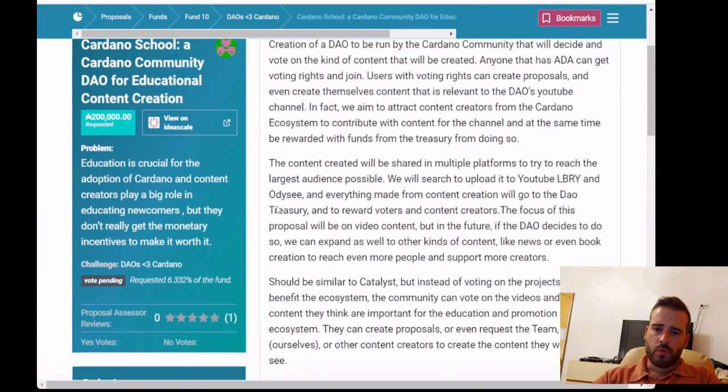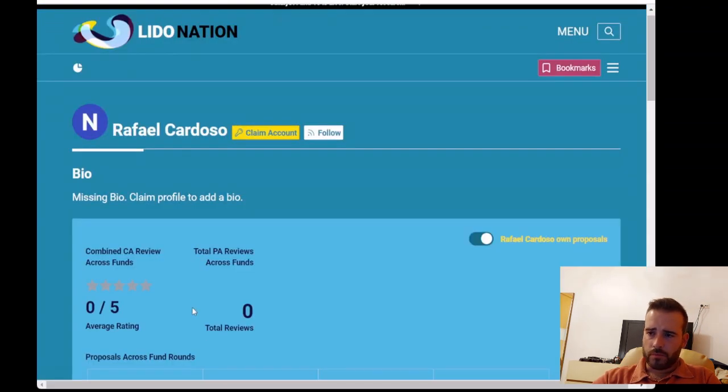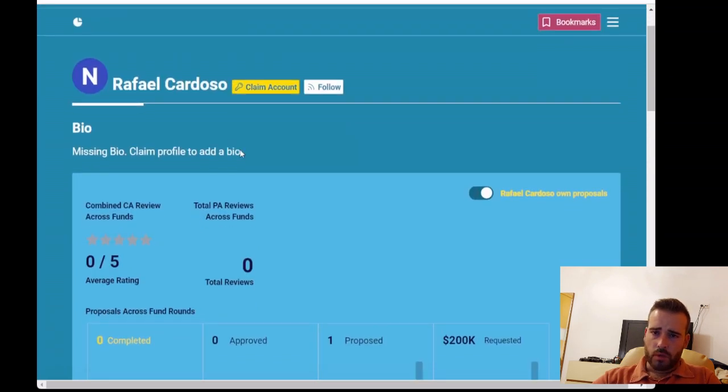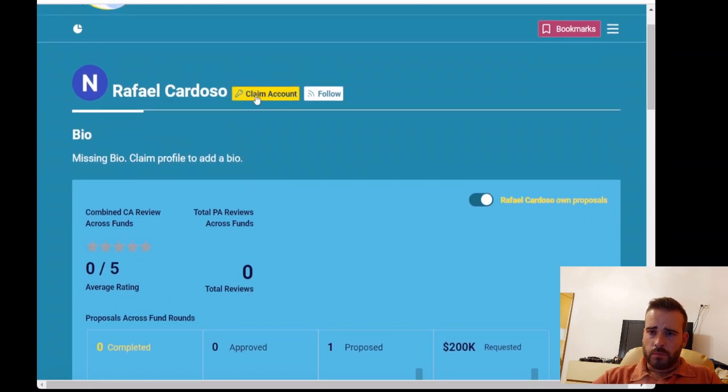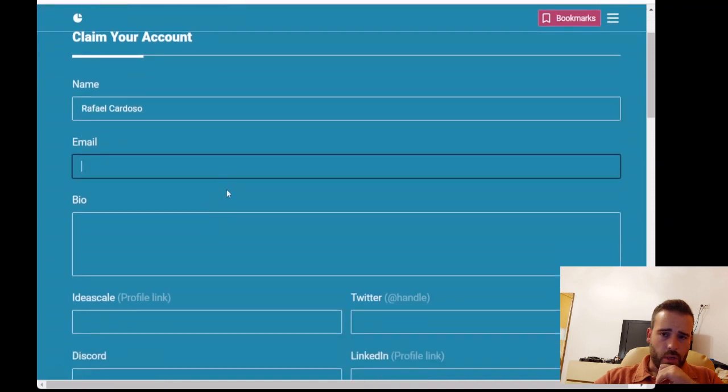Here in the proposal, we just need to come here to our profile, click on the team, and we can click here on claim account. We can claim account, and we just need to add our information and our bio.